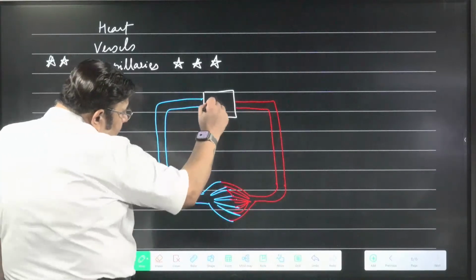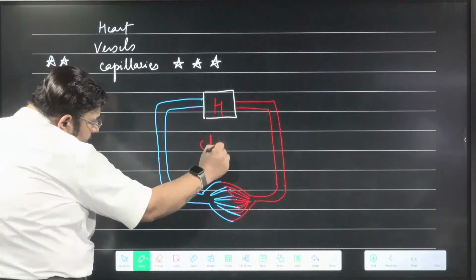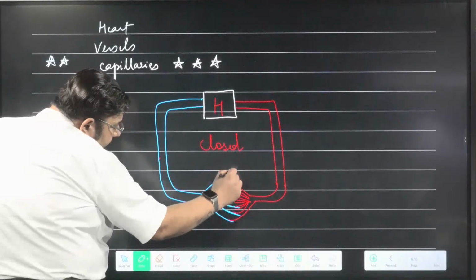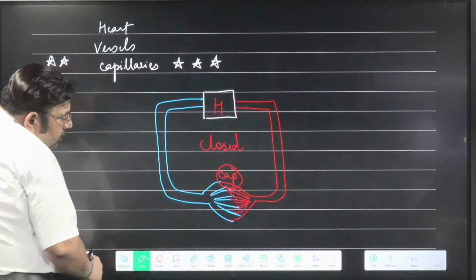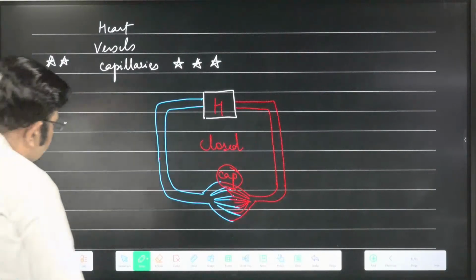So this is the heart, the complete circuit, and now it becomes closed. For closed, capillaries are a must. Heart may be present in open, vessels may be present in open, but capillaries are only present in the closed circulatory system because they are the ones who complete the circuit.